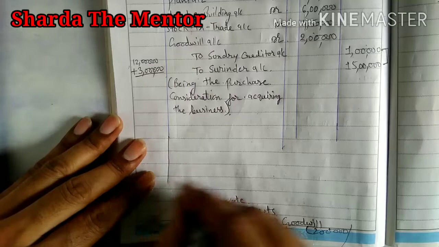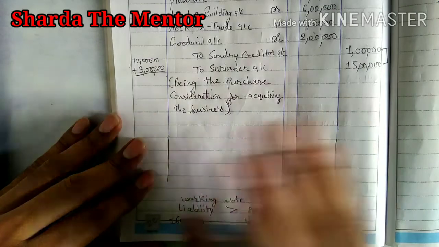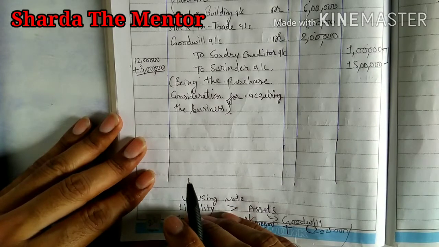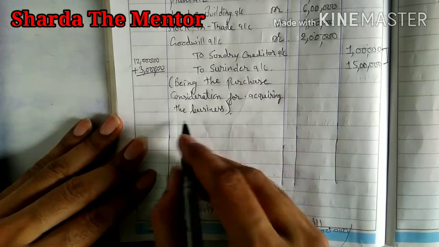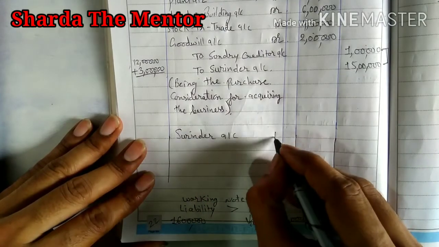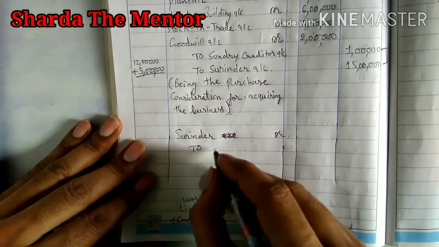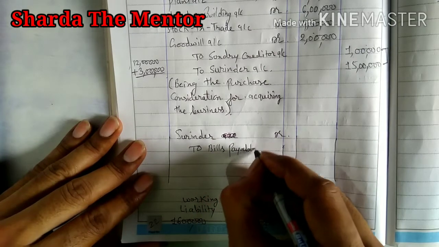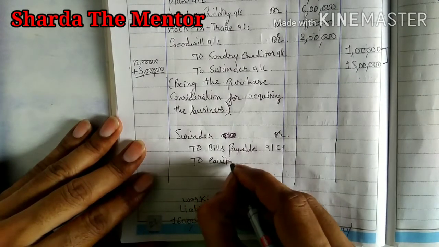Now next entry, as in the previous video, we pass entry assets debit to vendor. After that we will pay whatever amount we have to pay to the vendor. So here we will pass next entry: Surinder account debit, to bills payable account, to equity capital account.